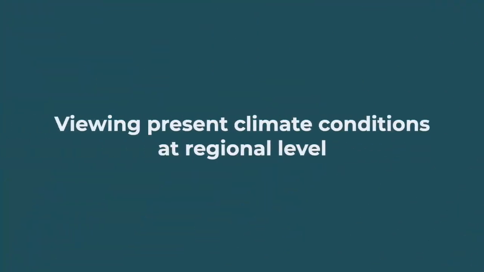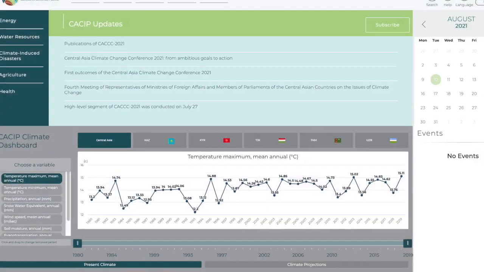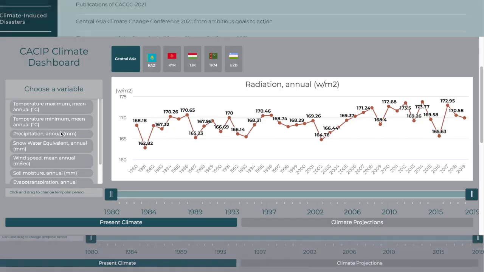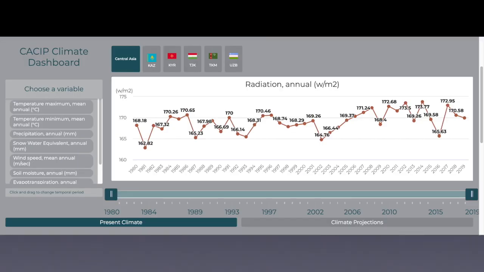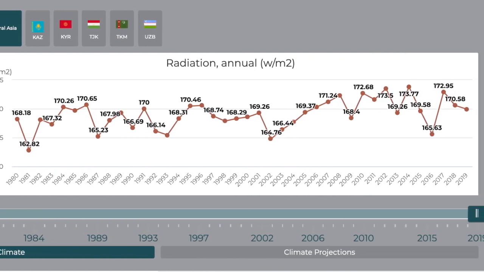Viewing present climate conditions at regional level. Now let's review how you can use the Climate Dashboard on CACIP to view present and historical climate conditions at the level of the Central Asia region. Starting at the main menu, you will want to make sure that the dashboard is set to regional level data. Click the Central Asia button in the top toolbar to highlight it. This will ensure that the data that you see will be at the regional level.